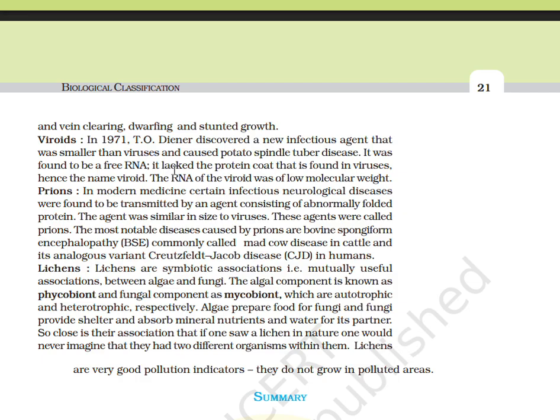Lichens. Lichens are symbiotic, mutually useful associations between algae and fungi. The algal component is known as phycobiont and the fungal component as mycobiont, which are autotrophic and heterotrophic respectively. Algae prepare food for fungi, and fungi provide shelter and absorb mineral nutrients and water for their partner. So close is their association that if one saw a lichen in nature, one would never imagine that there were two different organisms within it. Lichens are very good pollution indicators. They do not grow in polluted areas.